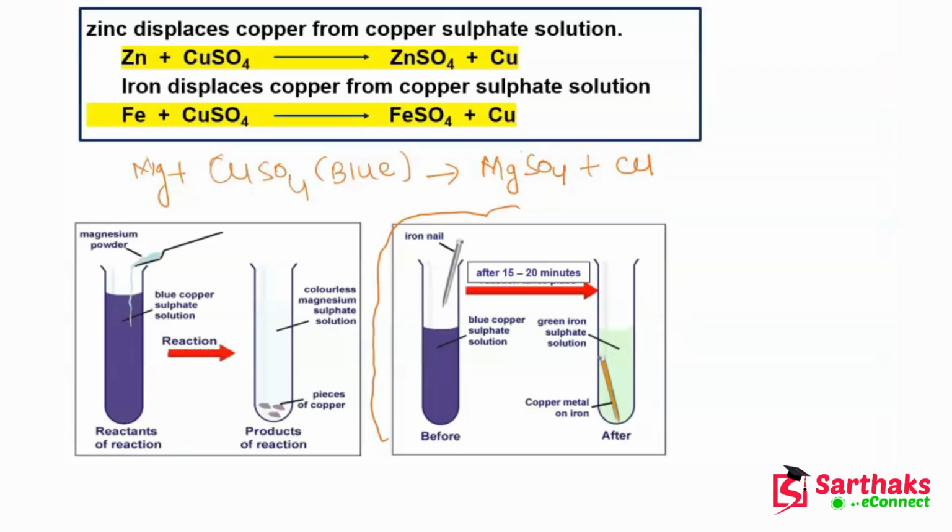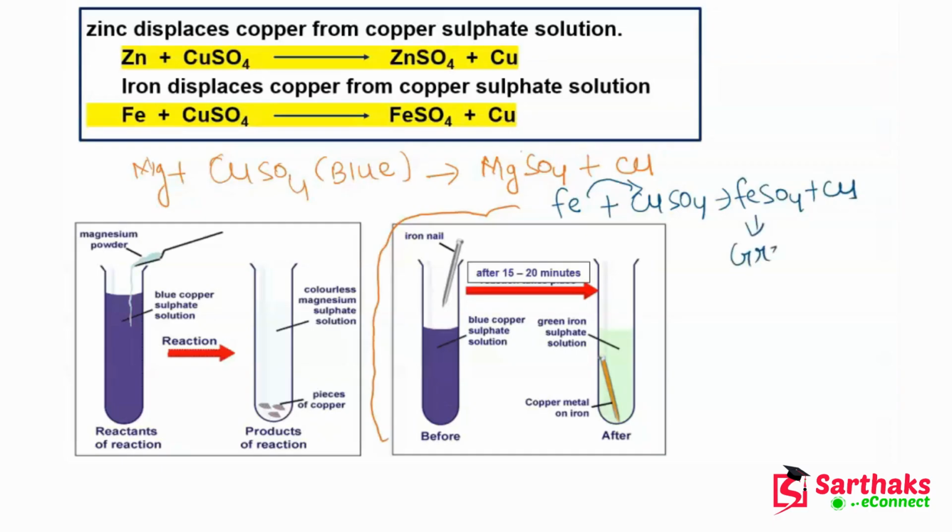We can also write this equation for better understanding. Let me change the pen. This ferrous will react with copper sulfate, and because it is above copper in the reactivity series, it will displace copper from its compound, and ferrous sulfate and copper will be the products.